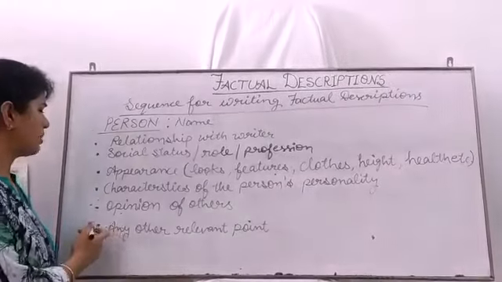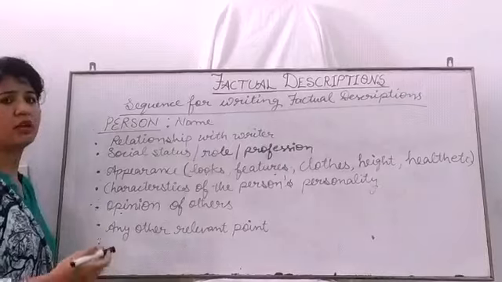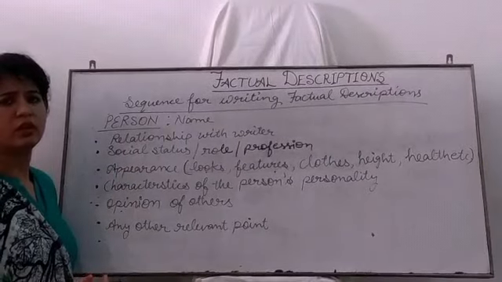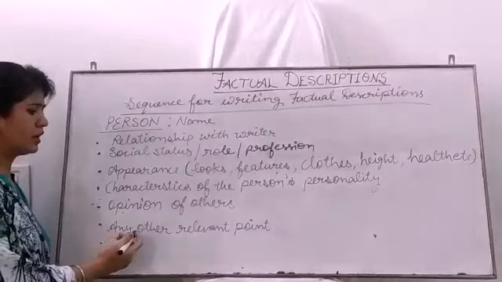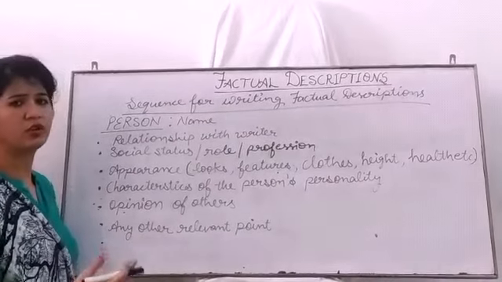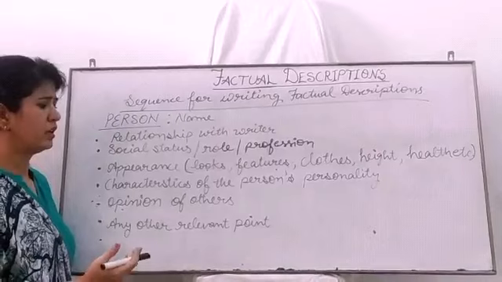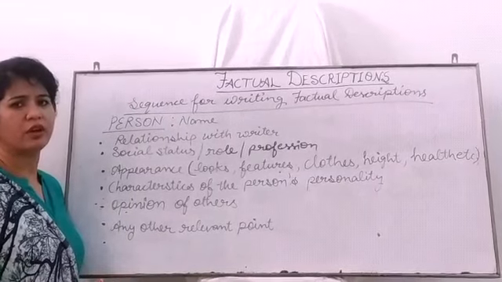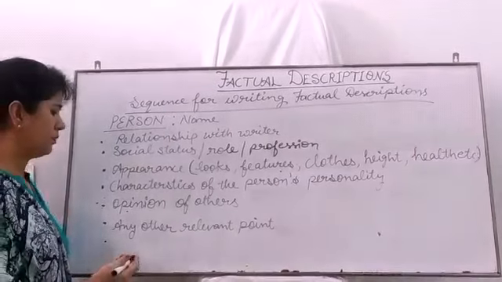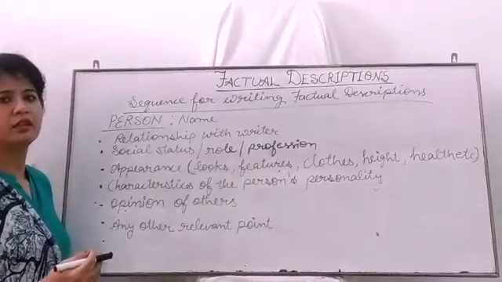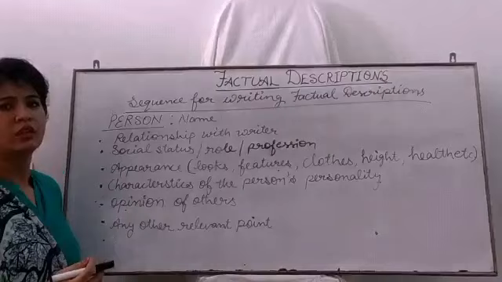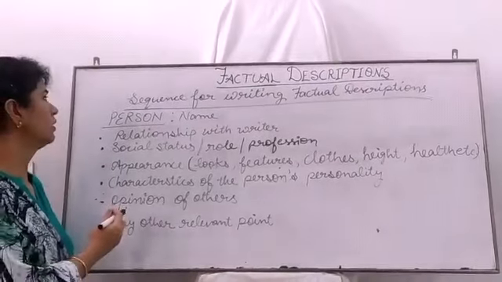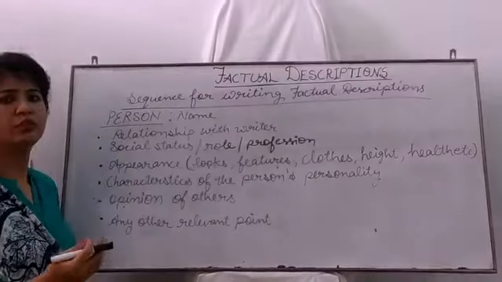Alright. Then tell about the opinion of others, what other people think about him or her. Alright. Tell about any other relevant point. You can narrate any incident if that is important. Alright. And remember that the purpose of writing about that person should be according to the point.